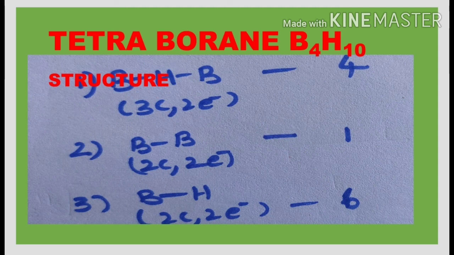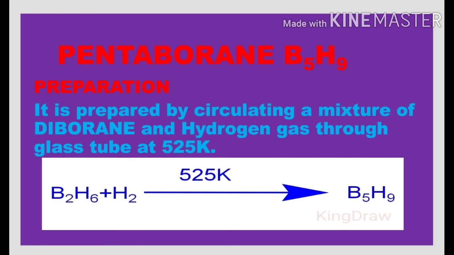And tetraborane also has 6 BH bonds. These BH bonds are also normal covalent bonds or 2-centered 2-electron bonds. So on the whole, in the tetraborane we have 11 bonds. Now we go for the study of the